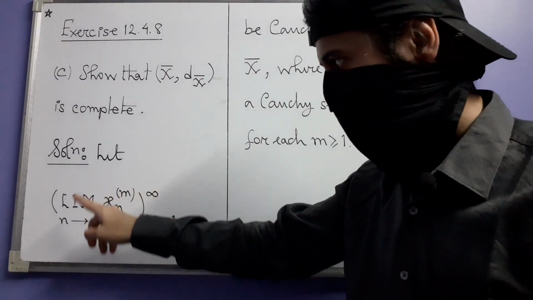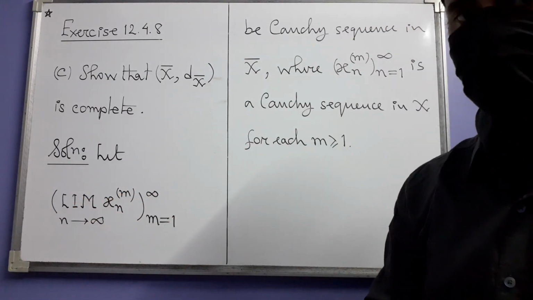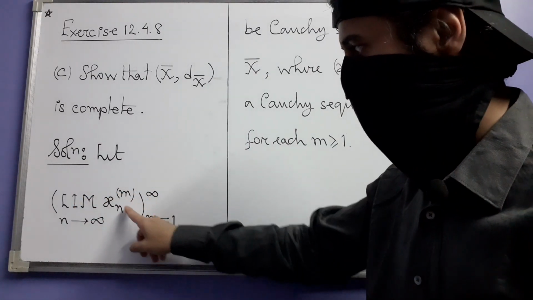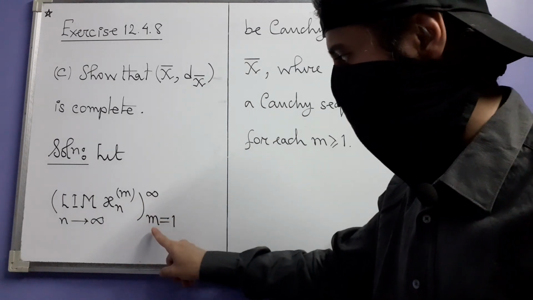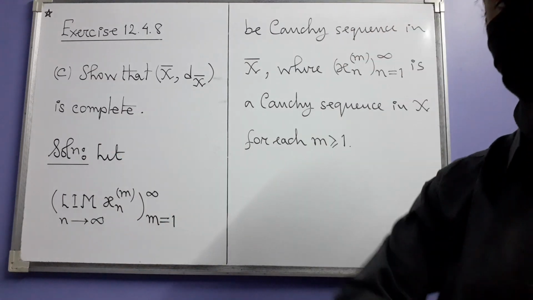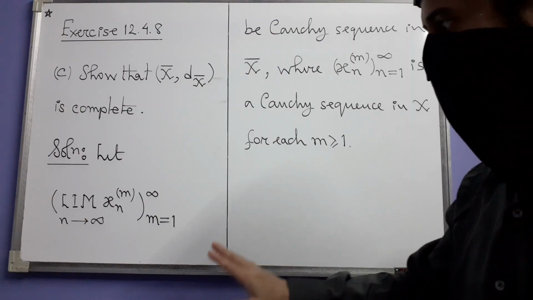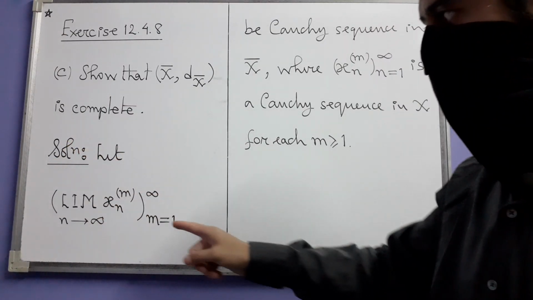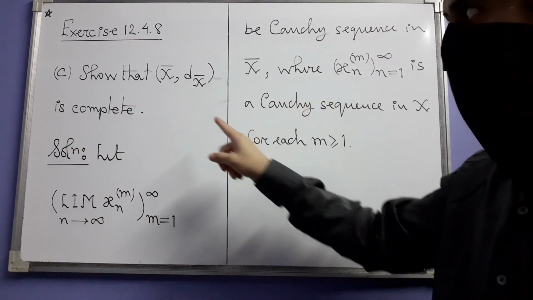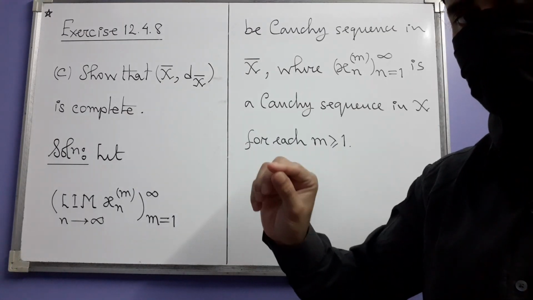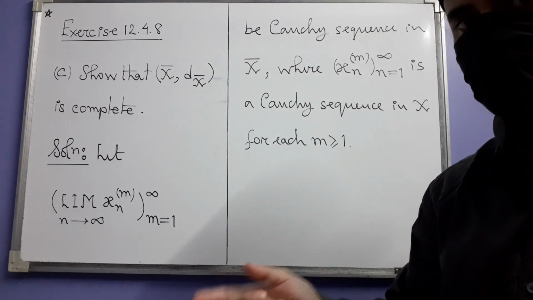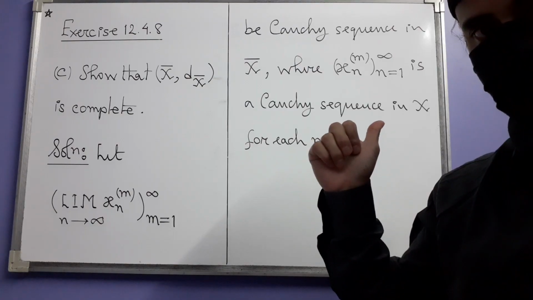So this is a Cauchy sequence of such formal limits, where you get the terms as you vary this m from 1 to infinity. Now we need to prove that this entire sequence converges to some point in x bar. That means that point will also be a formal limit of some Cauchy sequence in x.